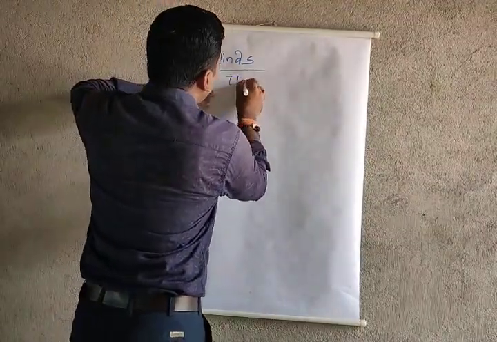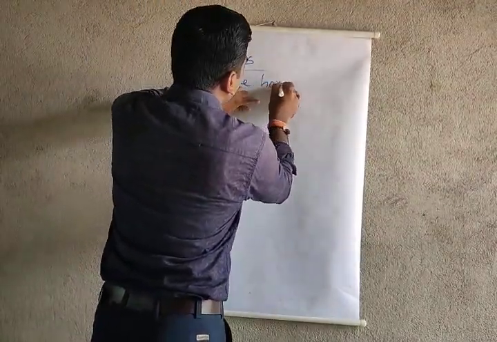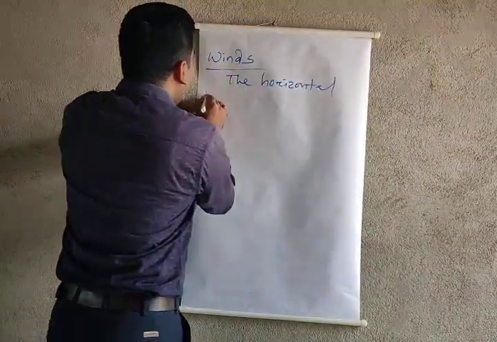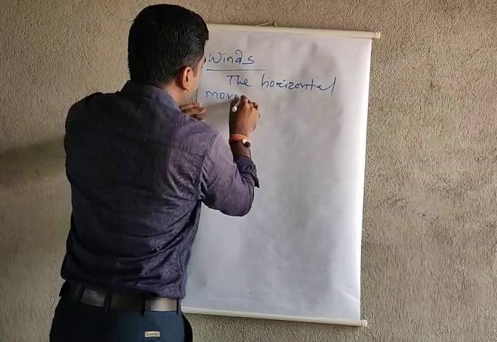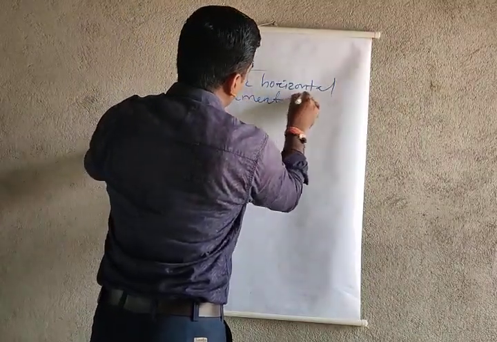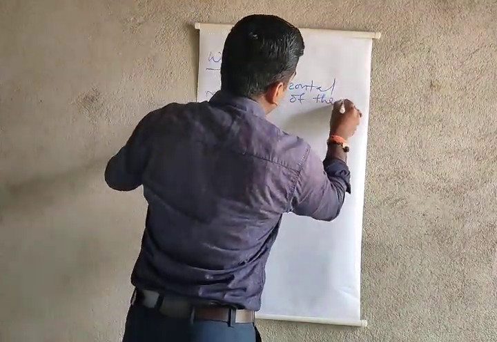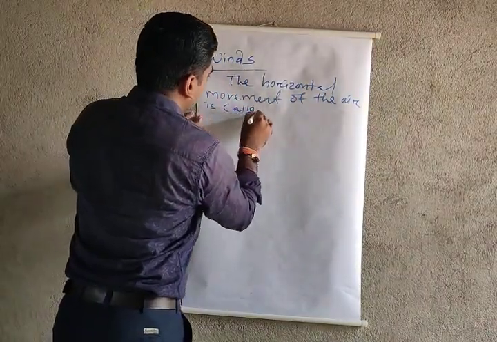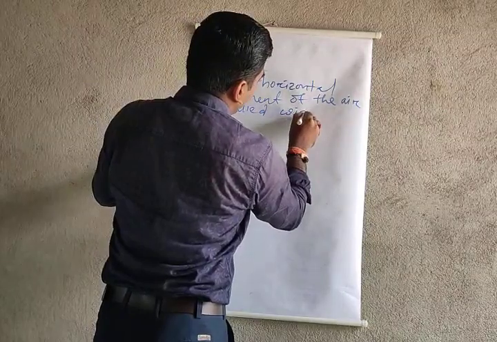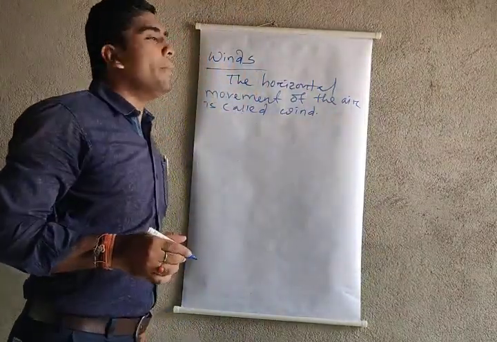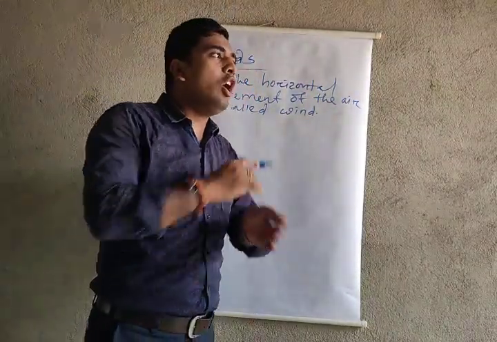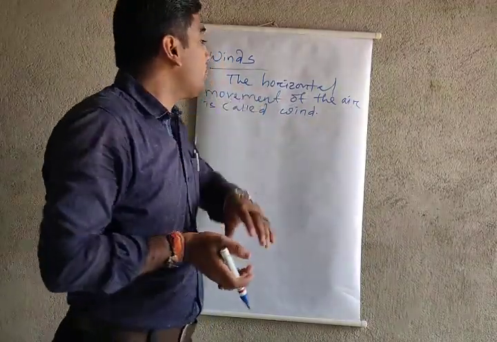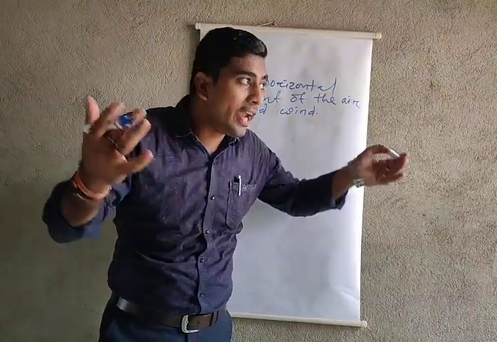The horizontal movement of the air is called wind. We know that air is available all around, but the horizontal movement of the air is called wind.